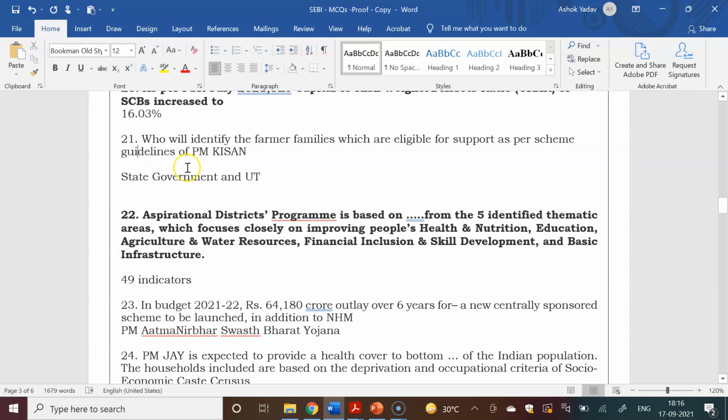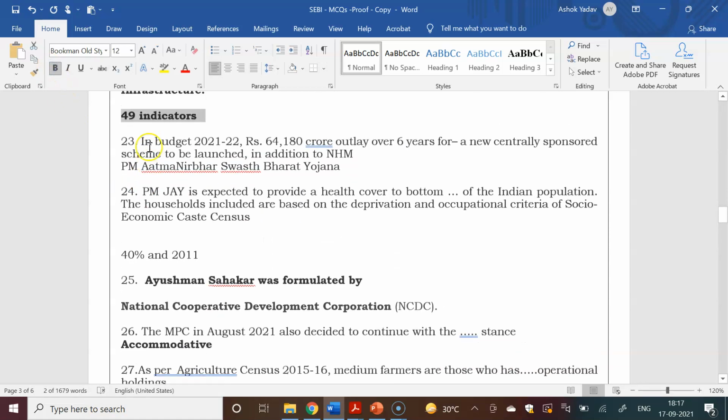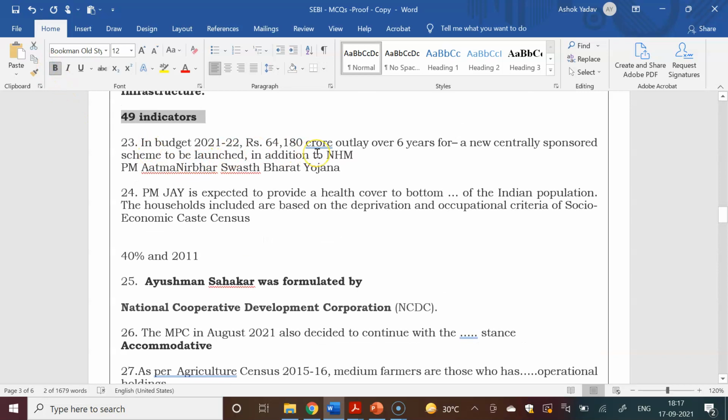Next question was on the Pradhan Mantri Kisan Samman Nidhi Yojana: who will identify the farmers' families eligible for this scheme? State governments and UTs. Next question was asked that under the Aspirational District Program, how many indicators are being covered? 49 indicators.